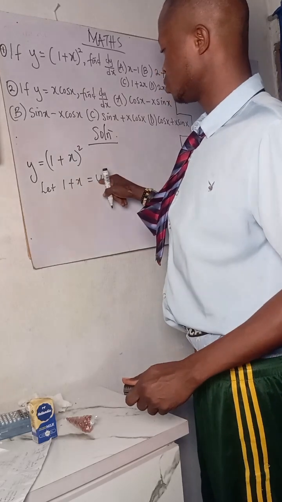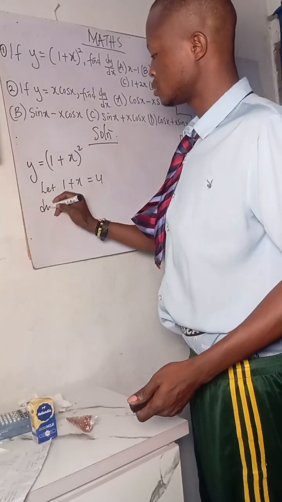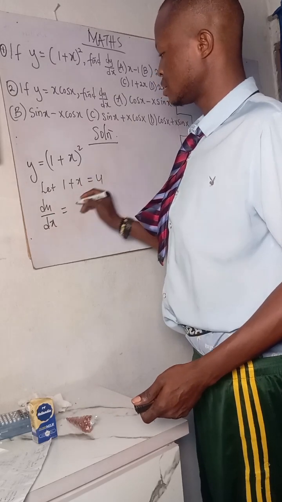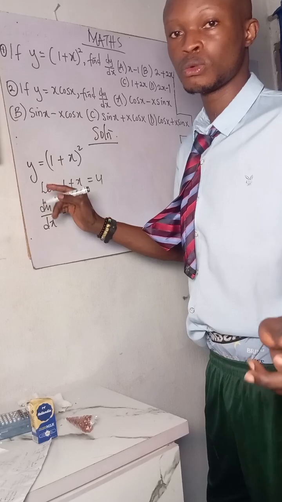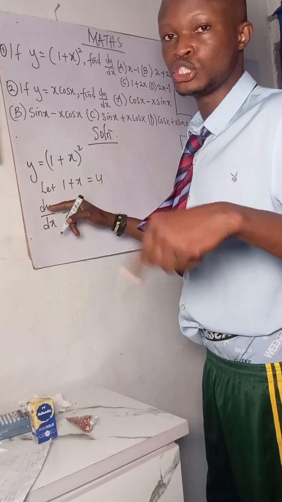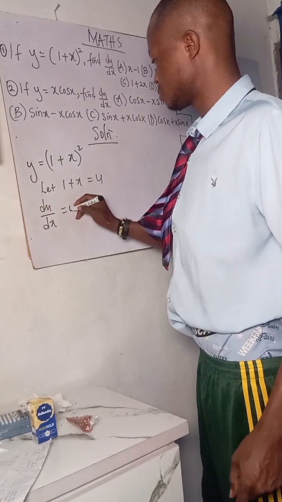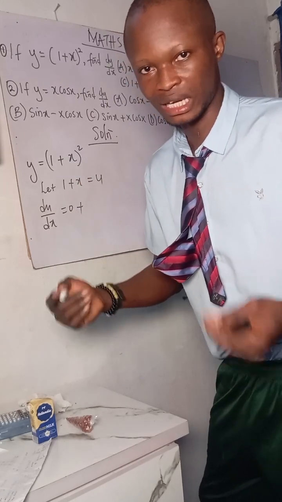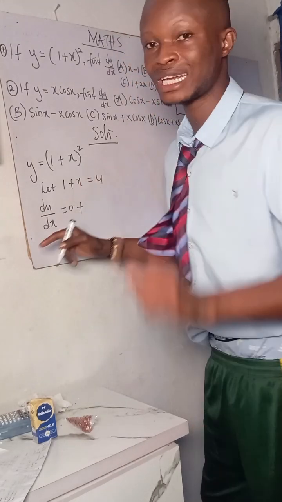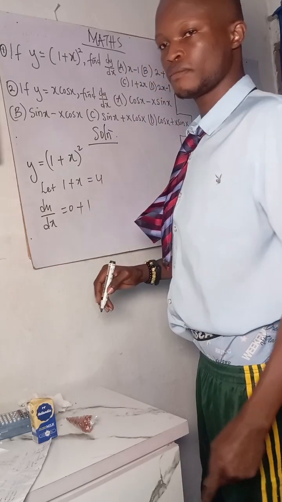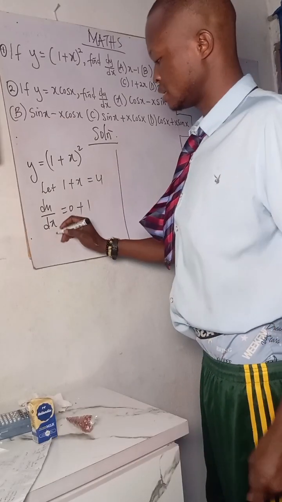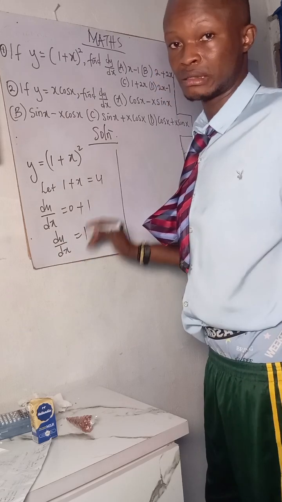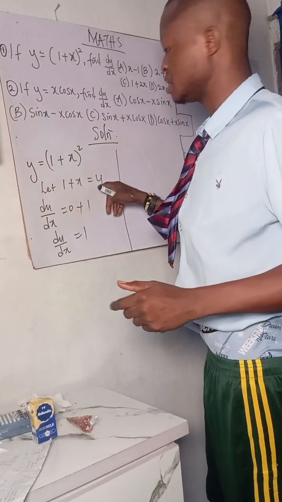So let's say now u and x we get. So we now say the du over wetin dey here na the dx. Now if you differentiate a number, answer na 0. So if I differentiate 1, it is 0. Plus if I differentiate a letter, which is a variable, the answer na always 1. So this is 1. You feel me? So that means that my du/dx equals to 1. I don't do anything. I just differentiate this place.